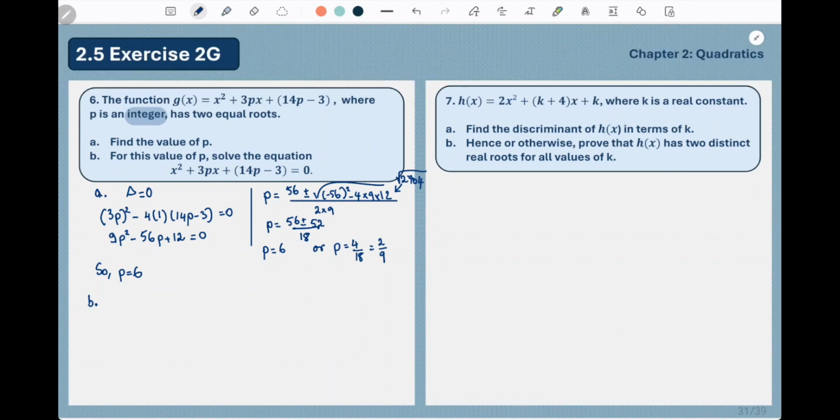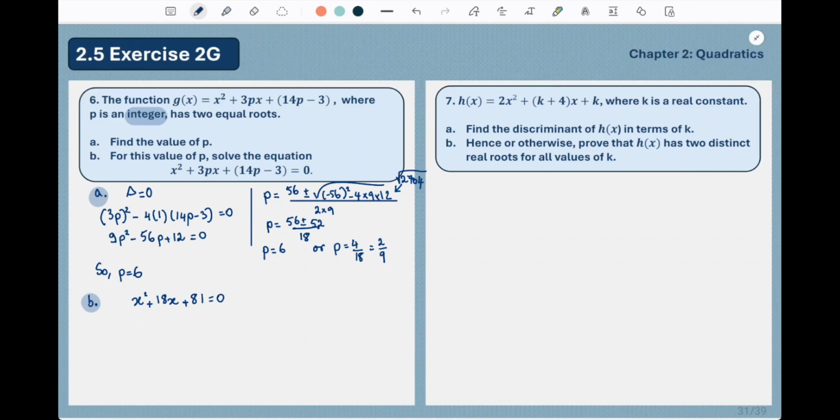So part B, let me just highlight these. Part B says for this value of p, solve the equation. So the equation becomes x squared plus 18x, because 3 times p, and then 14 times 6 would be 84, minus 3, so plus 81 equals 0.